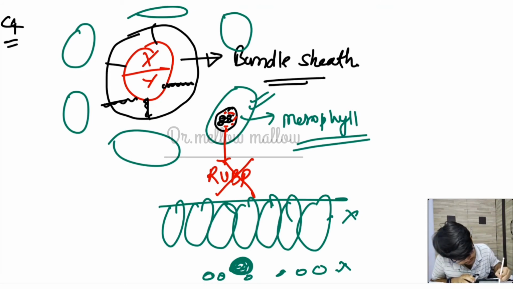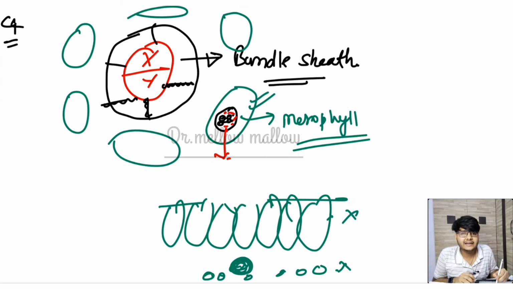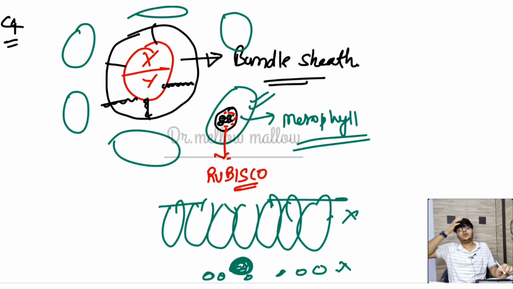This is a NEET question: the enzyme RuBisCO is absent. Whether RuBP is present or not is not our concern, but the enzyme RuBisCO is absent in the stromal part. This is very important.